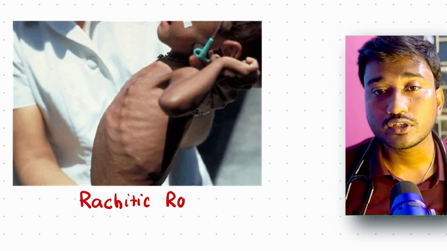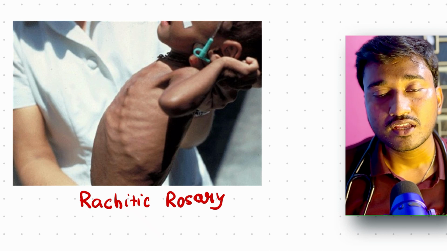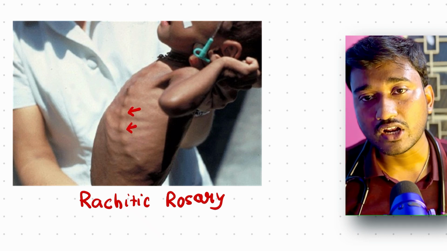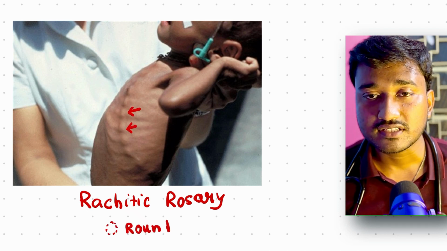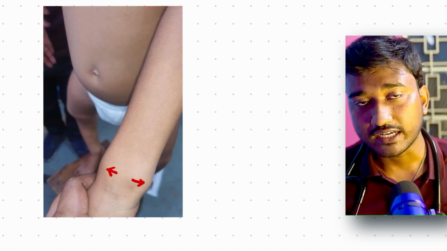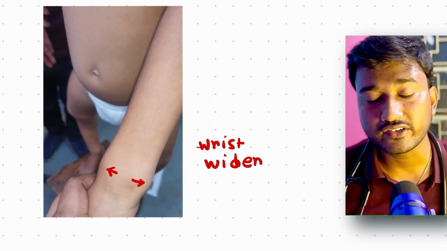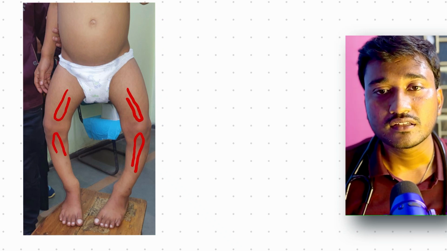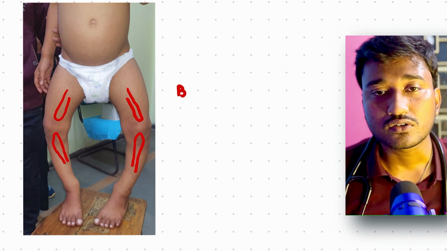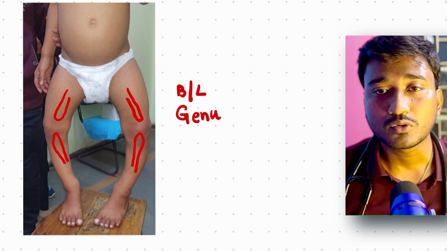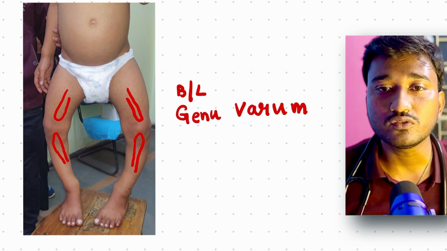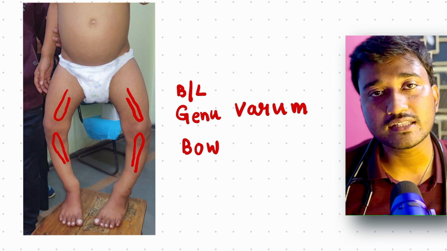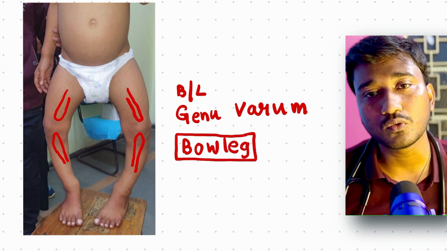Okay, and you can have rachitic rosary. What is rachitic rosary? These are usually round. In scurvy, what you can see are sharp as well as painful, but in rickets no pain. As well as there could be wrist deformity, wrist widening, and also you can see in this photo what is happening. There is bilateral genu varum deformity. Bilateral genu varum deformity means we call it bow leg.